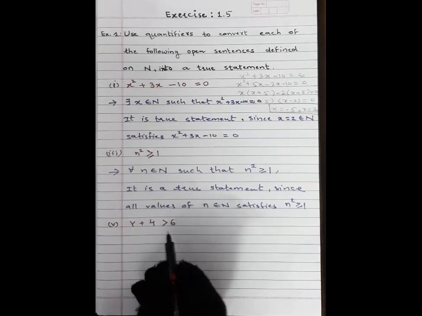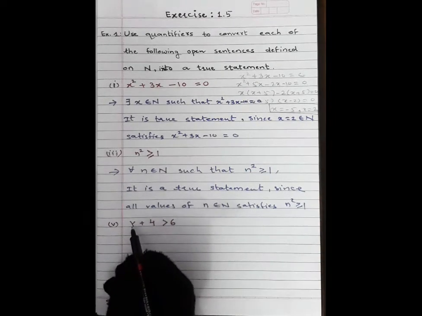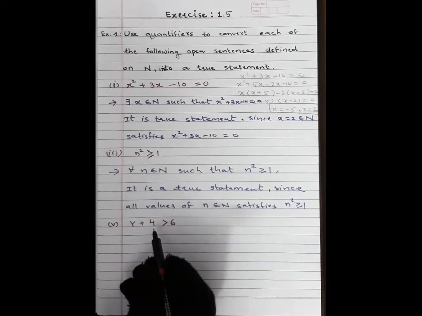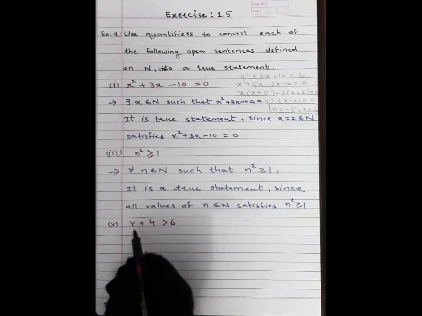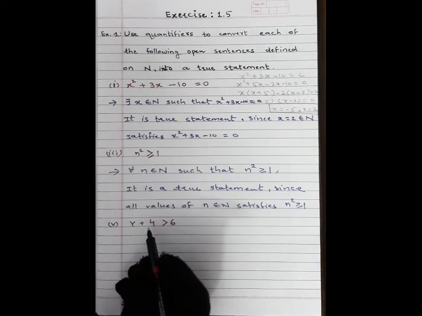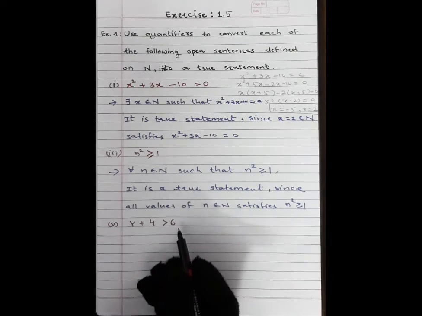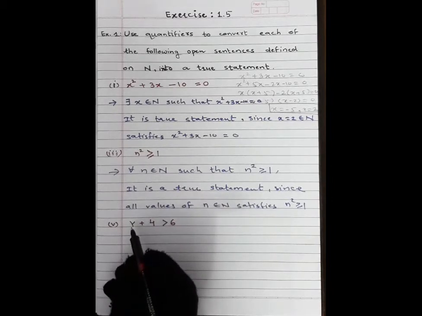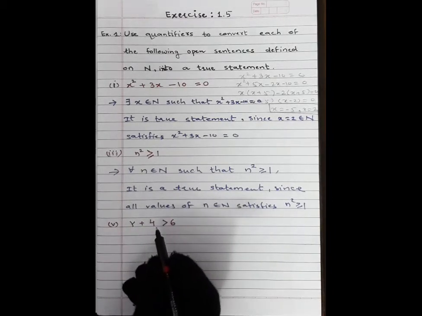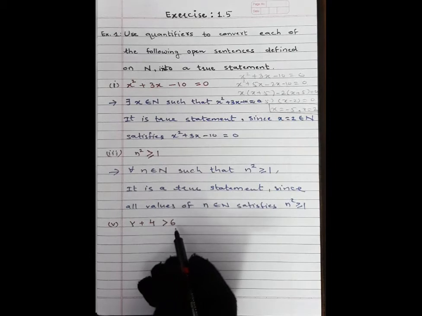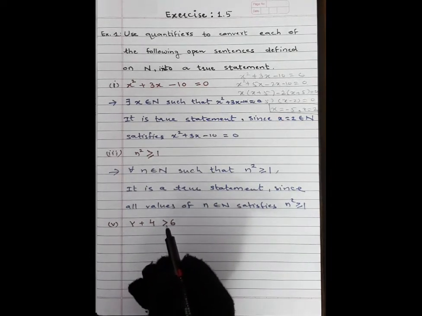No. Next natural number 2. 2 plus 4 is 6. 6 is greater than 6? No. Next 3. 3 plus 4 is 7. 7 is greater than 6. Yes, 7 is greater than 6.